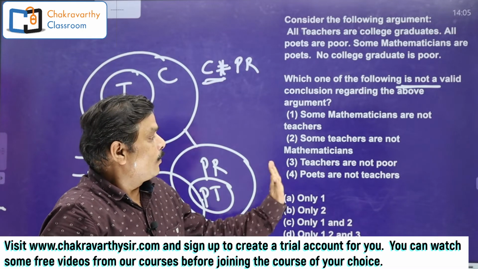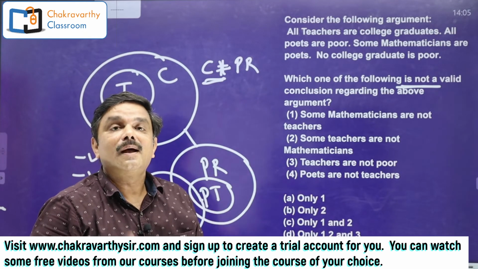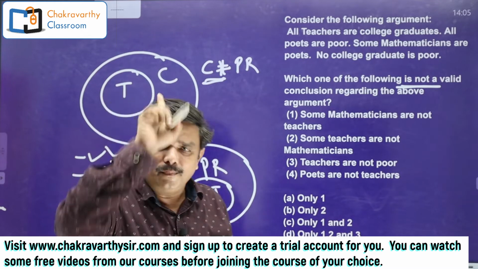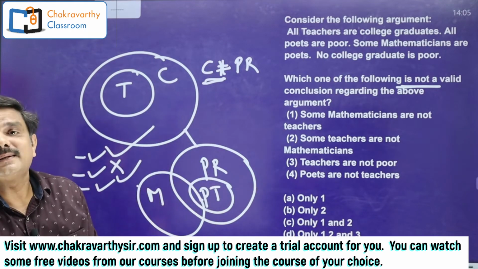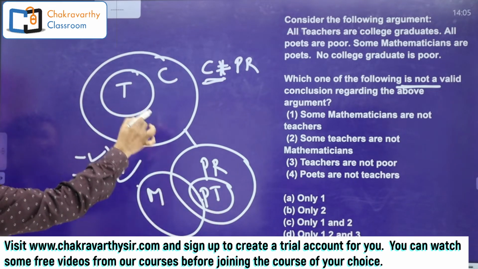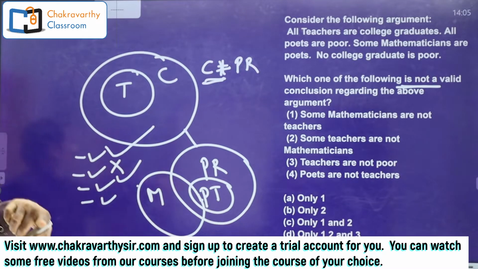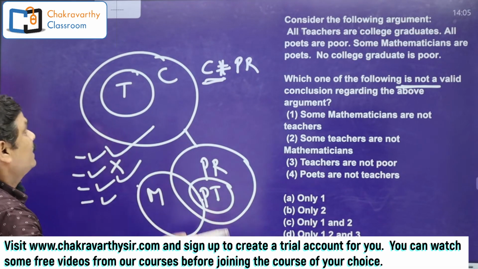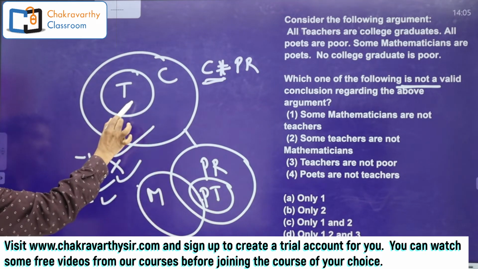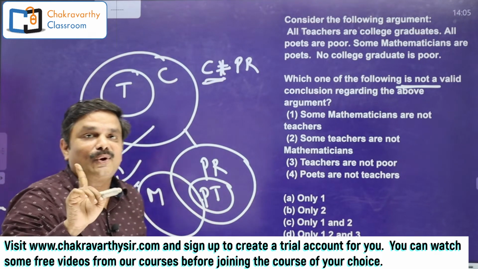Go for the last one. Poets are not teachers. That means all poets are not teachers. All not equal to no. Now it is no poet is a teacher. Now see this one. This is teacher. This is poet. No poet is teacher. Negative, right. To disqualify this, I have to prove at least some poets are teachers, the complementary. But I can never prove some poets are teachers because of that constraint. So always it is going to be right. Now we got the clarity.